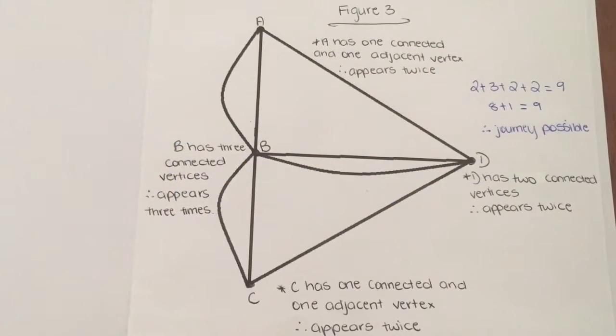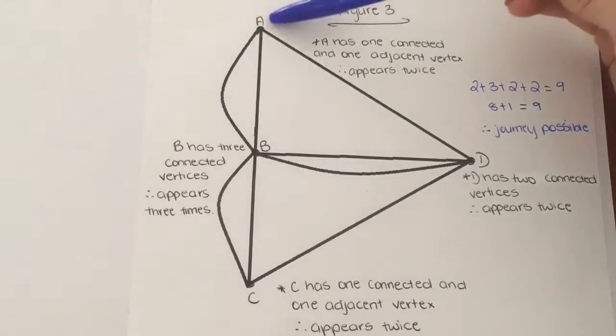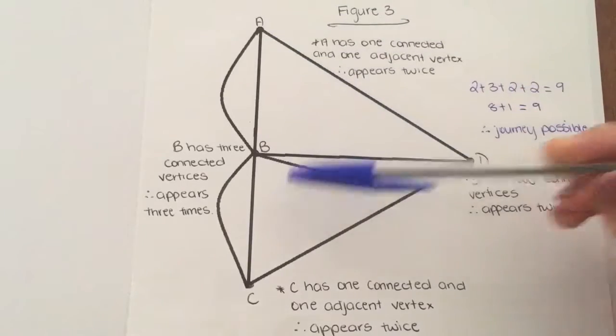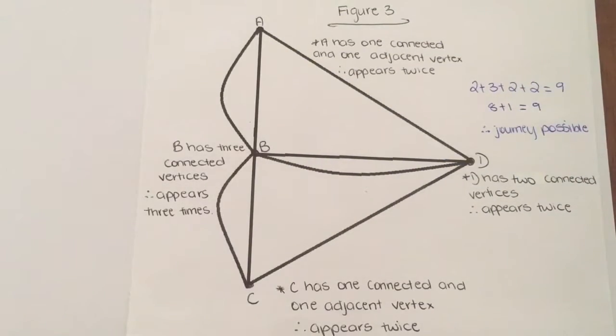In reference to Figure 3, a new bridge has been added between Island B and D. So there are now 8 bridges. According to Euler, the sum of the number of times each letter must appear must now equal 9 for it to be possible to cross each bridge only once. In analysing this new design in the form of vertices and edges, it can be identified that A has one connected and one adjacent vertex, therefore must appear twice.